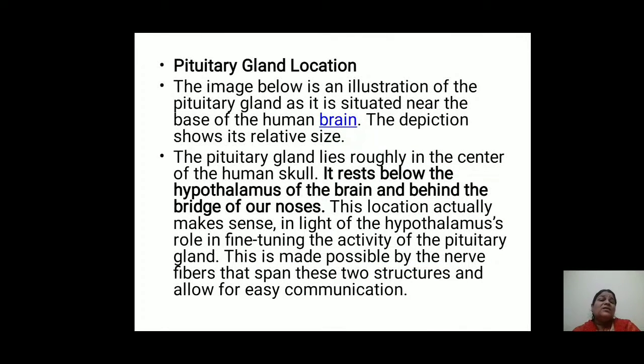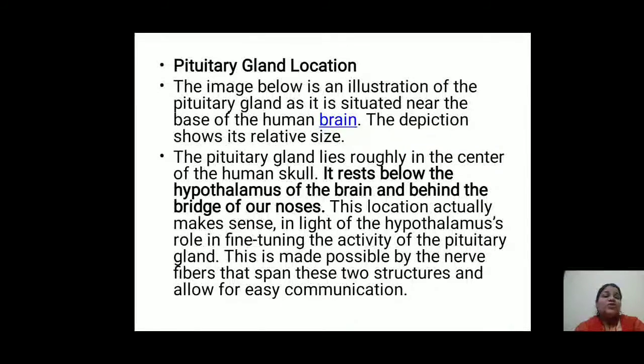Now we can see the pituitary gland location. The image below is an illustration of the pituitary gland as it is situated near the base of the human brain. The depiction shows its relative size. The pituitary gland lies roughly in the center of the human skull. It rests below the hypothalamus of the brain and behind the bridge of our nose.